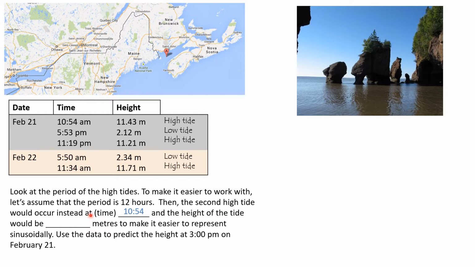So if we're going to try and make a model out of this, we're going to adjust some numbers a little bit. The height of that tide would be 11.43 meters to make it easier to represent. And we're going to use this data to predict the height at 3 o'clock p.m. on February 21st. So we need to come up with an equation based on this chart. We need a formula. We might use sine, we might use cos. That's why I kind of wrote it like that. We haven't decided yet if it's sine or cos.